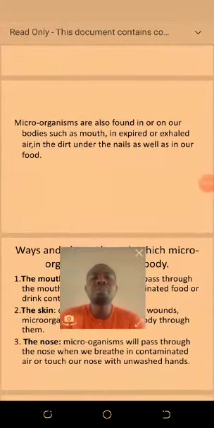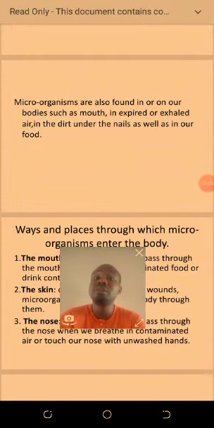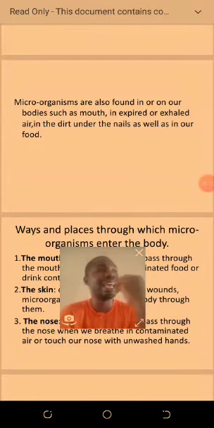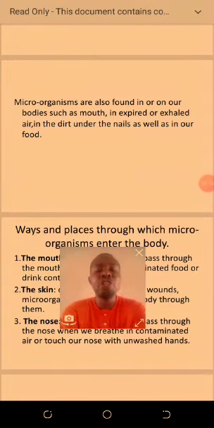Microorganisms are also found in or on our body, such as the mouth, in expired or exhaled air. That is, the air that comes out from our mouth. They can also be found in the dirt under the nails, as well as in our food.